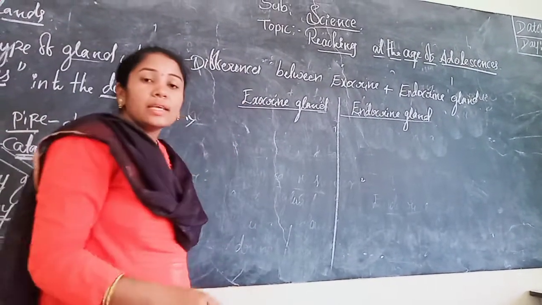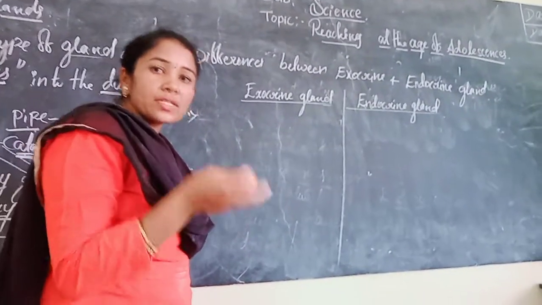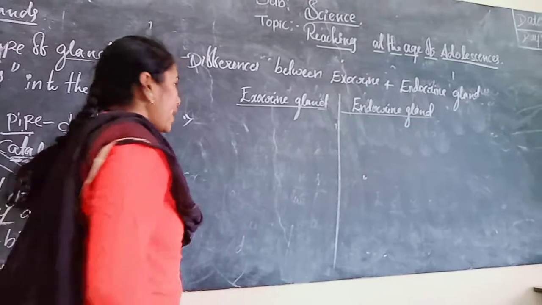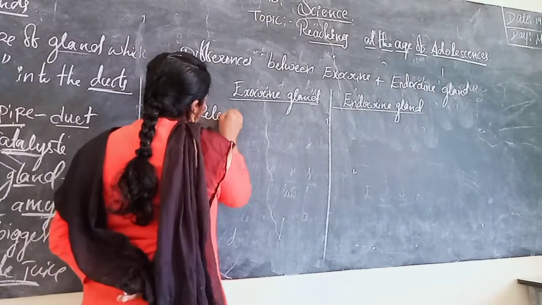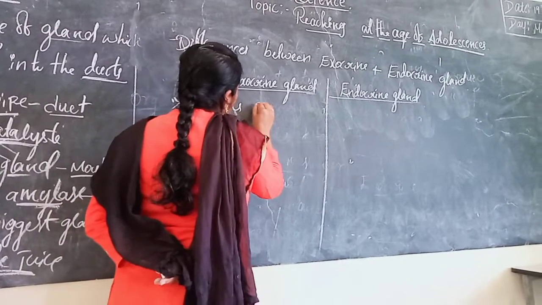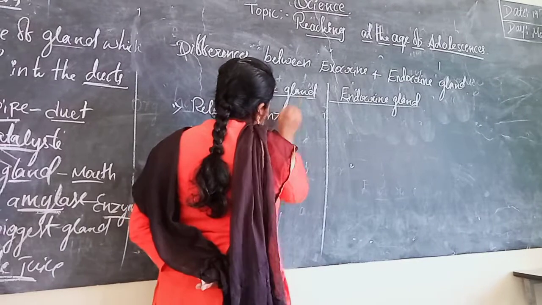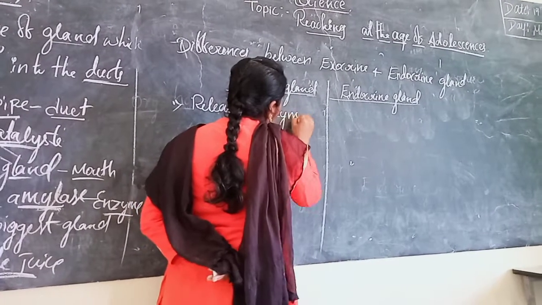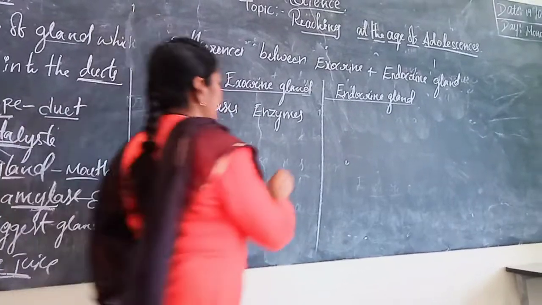What do exocrine glands release? Exocrine glands produce or release only enzymes, but endocrine glands release hormones.